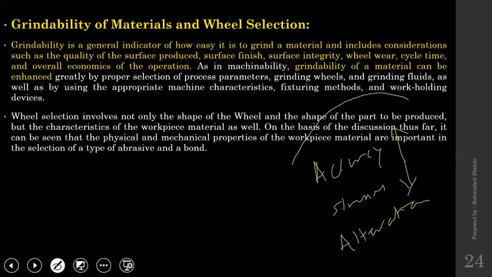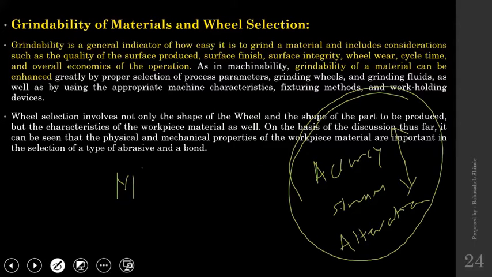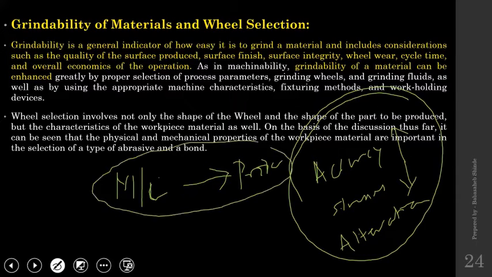And if all these conditions are met, then I can say that the machining process that I have used to machine a certain product, this combination is working, or this combination is fine. And another characteristic that decides this nature is nothing but the machinability.